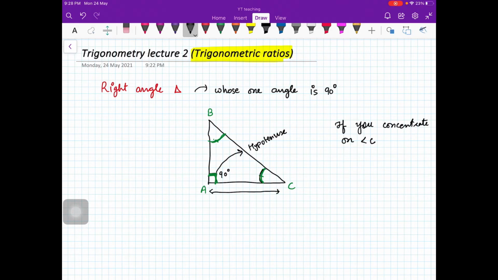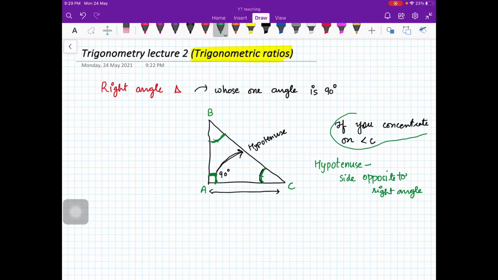Irrespective of whether you are concentrating on angle C or angle B, the hypotenuse is the same, because it is the side which is opposite to the right angle. So the hypotenuse is the side opposite to the right angle.